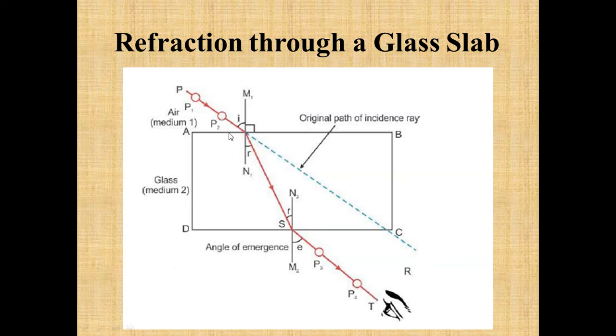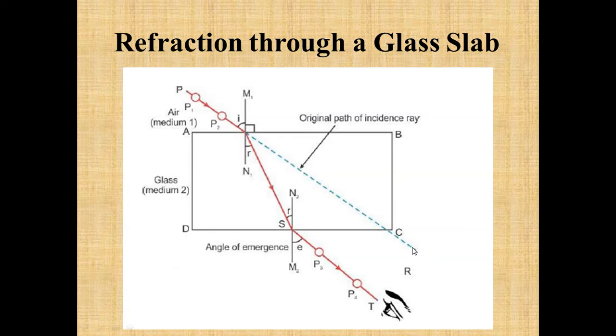Then when you remove this glass slab, what happens? When you join this point to this point, you will see a deviation in the path of the light. This is the deviation in the path of the light inside the slab, and this blue dashed line shows the original path of the incident ray when there was no glass slab.